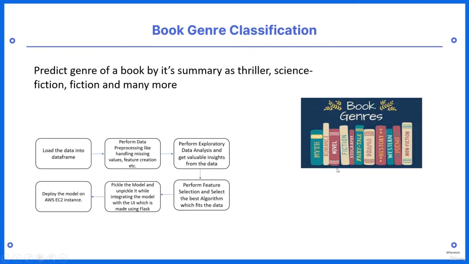Hi. So in this project we'll be looking at book genre classification. As the name suggests, it predicts the genre of a book based on the summary of the book. There are many classes which the model is trained on, that is thriller, science fiction, fiction, history and many more. So let's look at the workflow of this.